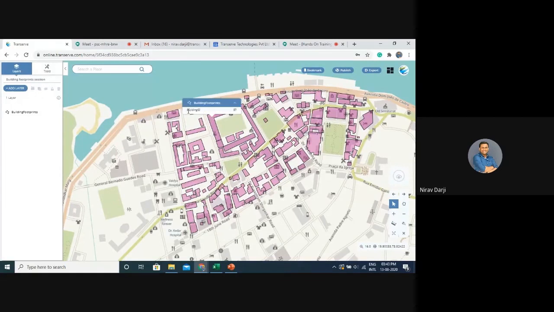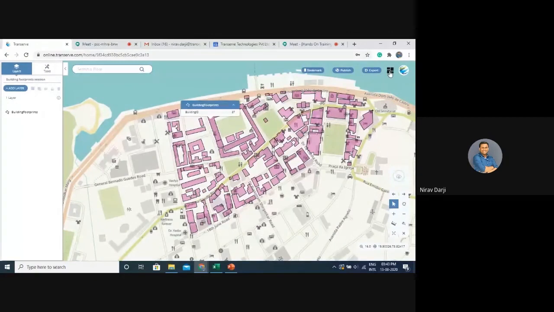Each of these buildings has a field building ID. Now I want all these buildings to get loaded in my building form so that the surveyor can only go and collect the buildings which are missing. For example, here the green colored building, which was not available when I had done this survey, and also add additional attributes to each of these buildings.